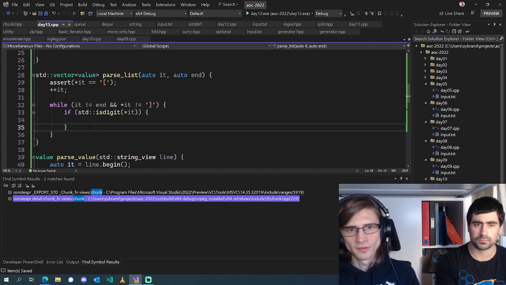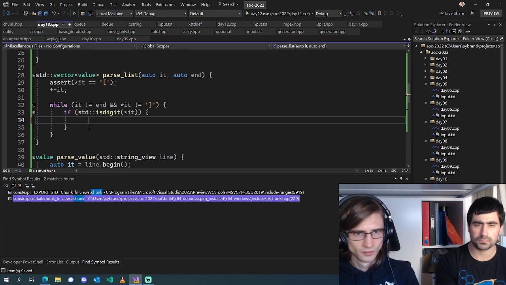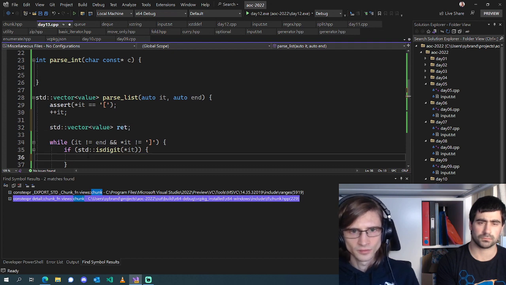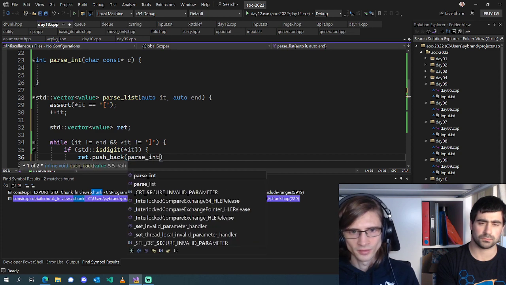Okay, so if it's a digit, then we're going to parse a digit. We're going to have a std vector of values, ret, then we're going to do ret dot push back parse int.